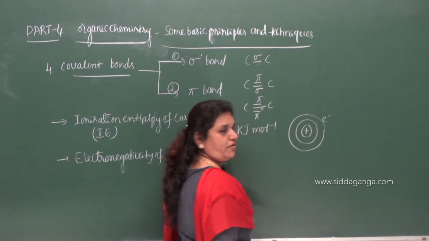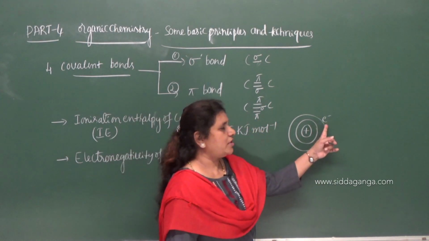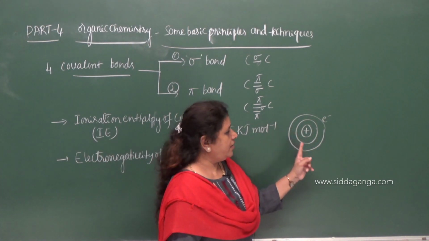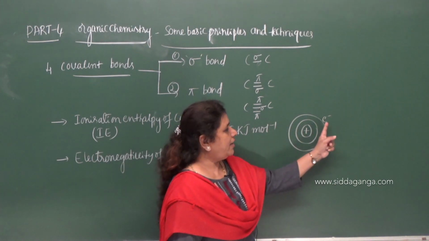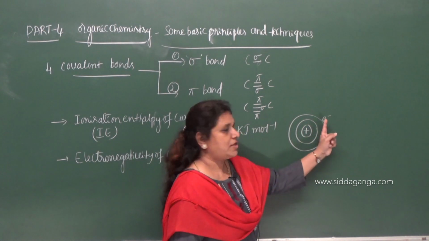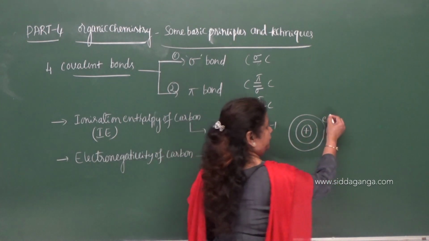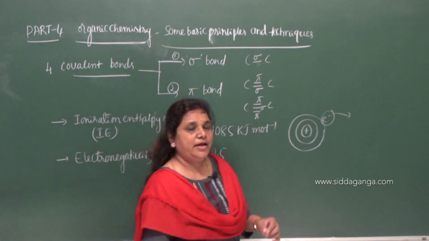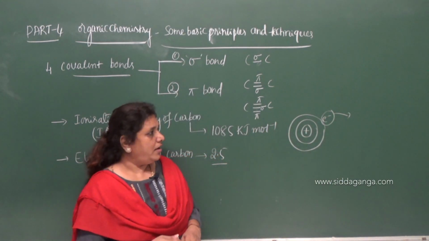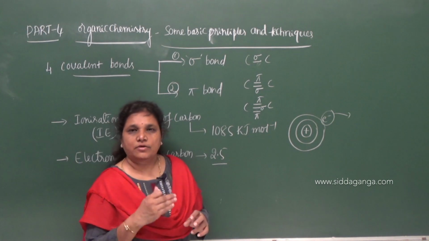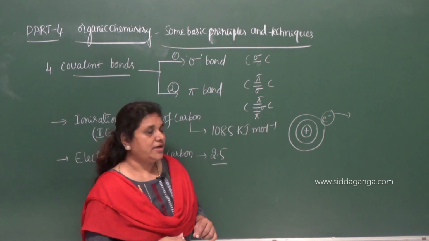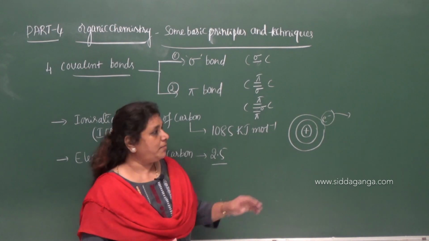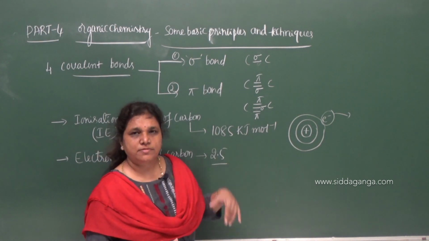If we remove this electron, it demands energy, because removal of an electron from the outermost shell of an isolated gaseous atom is an endothermic reaction. Endothermic means it absorbs energy.